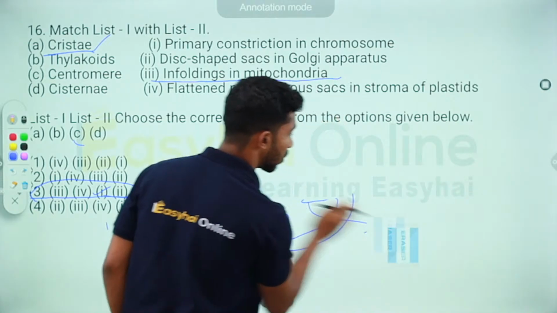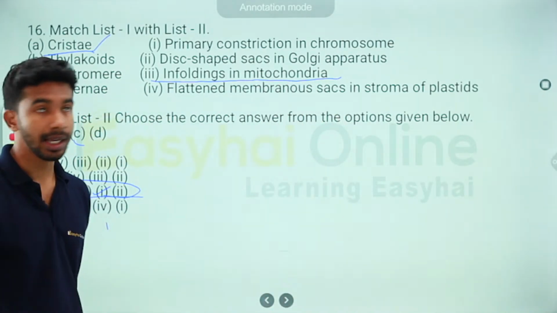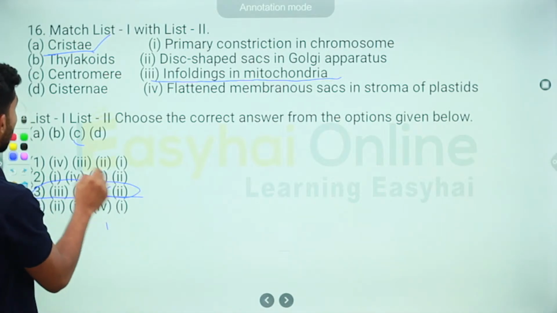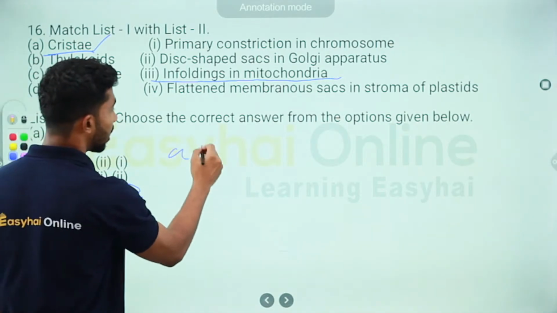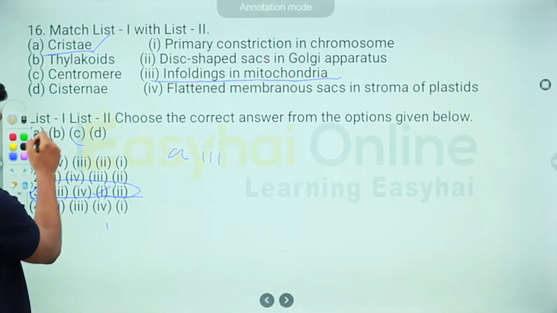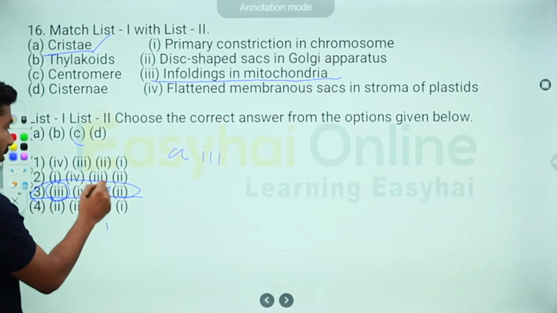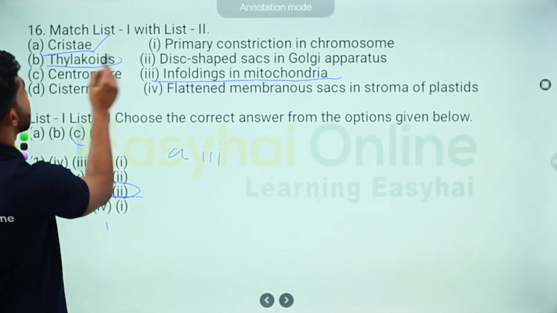We've also understood what cristae is. Let's see if our technique actually worked. If this is in fact the correct answer, A should be paired with 3. Yes, it's correct. A is paired with 3. Correct. Now what are thylakoids?